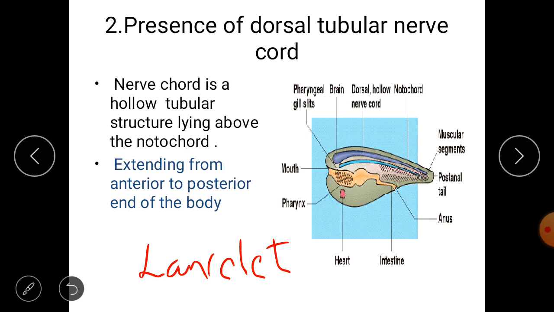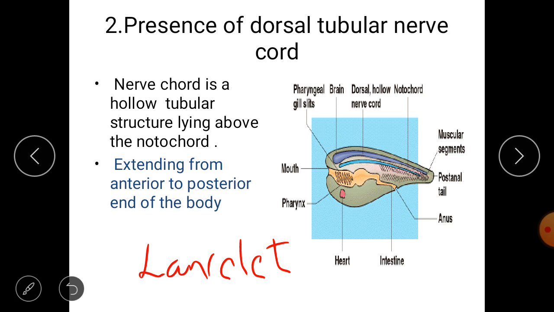Okay, or it may present from larval stage or young stage to death. So that means during their lifetime, if these four key characters express at any point, it will be shown at any point, then we can say that this is a chordate. There is no rule that these structures should be there up to the end of their life, and it is not possible. I will give you some examples in the further slides.